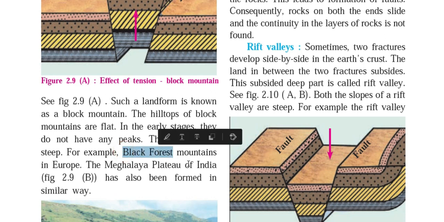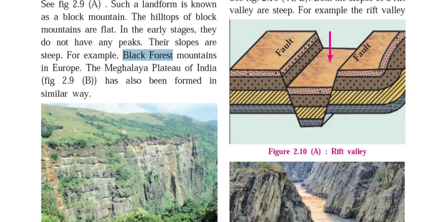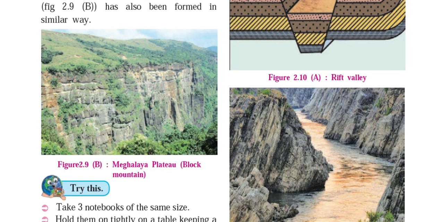The Meghalaya Plateau of India is also formed because of this similar process. So here you can see the Meghalaya Plateau. It is a block mountain. You can see the fault line over here. The entire rock patch, the fault, and the internal layer of the earth crust you can see over here. So that is a fault movement, and because of this fault movement, the formation of block mountain takes place along the Meghalaya Plateau.